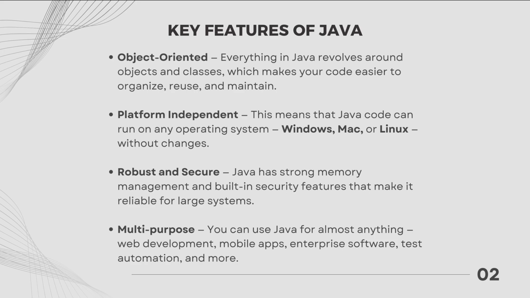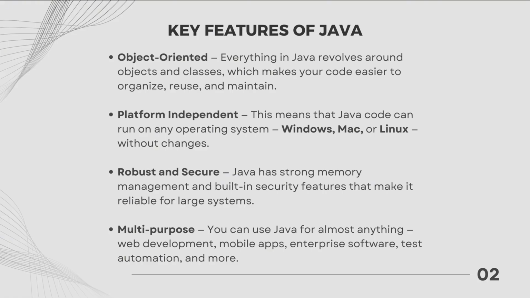Now, let's look at a few key features that make Java so powerful and widely used. Object-oriented. Everything in Java revolves around objects and classes, which makes your code easier to organize, reuse, and maintain. Platform independent. This means that Java code can run on any operating system, Windows, Mac, or Linux, without changes. Robust and secure.